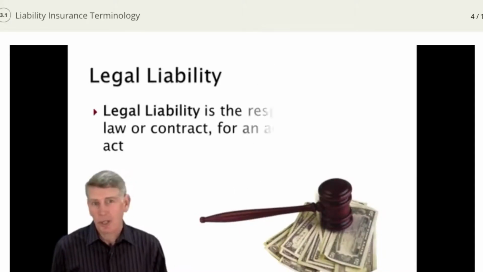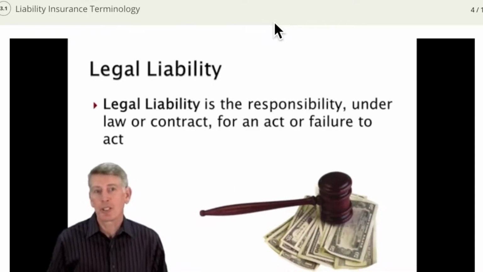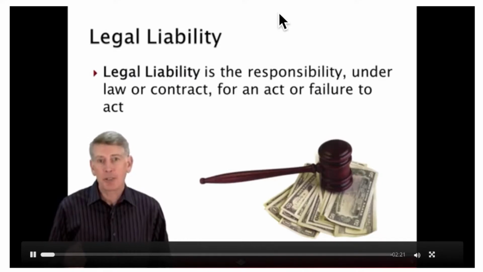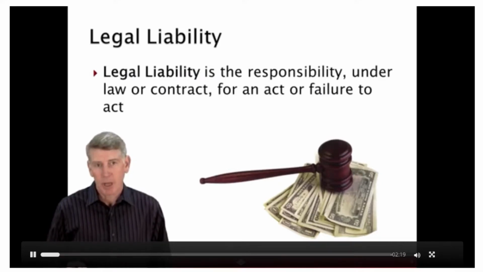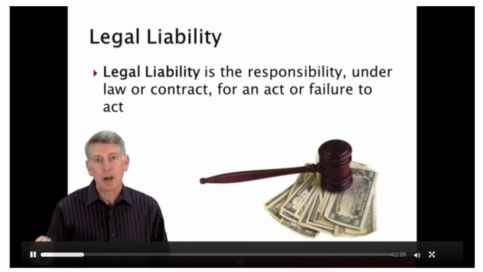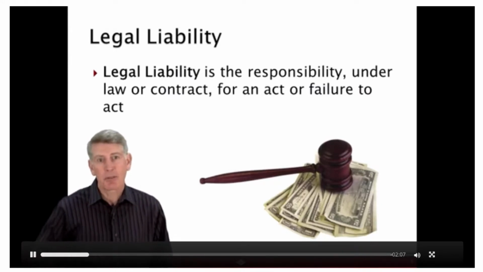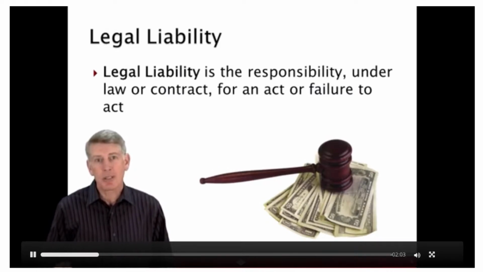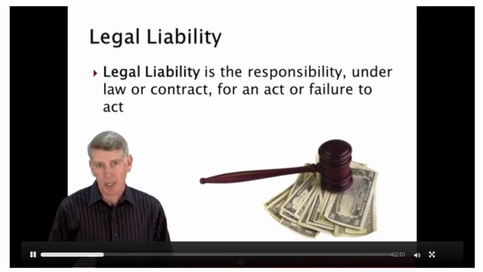Liability insurance only provides coverage when the insured is legally liable for causing injuries or damage. For example, if the insured is driving a car and runs through a red light, the insured is responsible under traffic law for causing injuries or damage because he or she is not supposed to run red lights. This auto insurance policy will pay for injuries and damage that arise from such an accident because he would be considered legally liable.